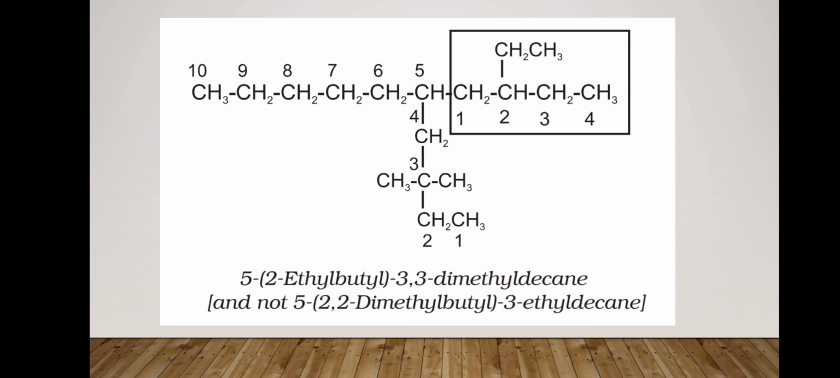Now we will consider the prefix. As you can see, on 5th position, the alkyl group is coming as the prefix. So on 5th position, we will consider the prefix of the alkyl branched chain. So you can see on 2nd position, an ethyl group is present. So 2-ethylbutyl. Why butyl, not butane? Because it is coming as a prefix, not in the longest carbon chain, or we can say not in the word root. So the nomenclature is 5-(2-ethylbutyl)-3,3-dimethyldecane.